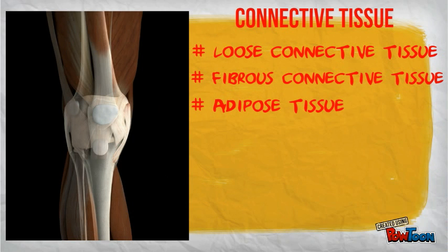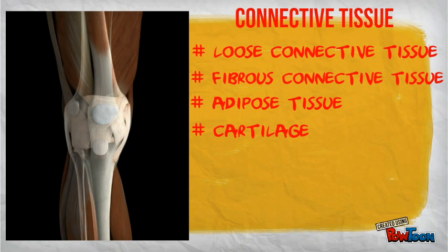Adipose tissue, also called fat tissue. The size of these cells may change depending on the amount of lipids stored within them. The adipose tissue functions as an energy stockpile for the body, as well as padding and thermally insulating it.